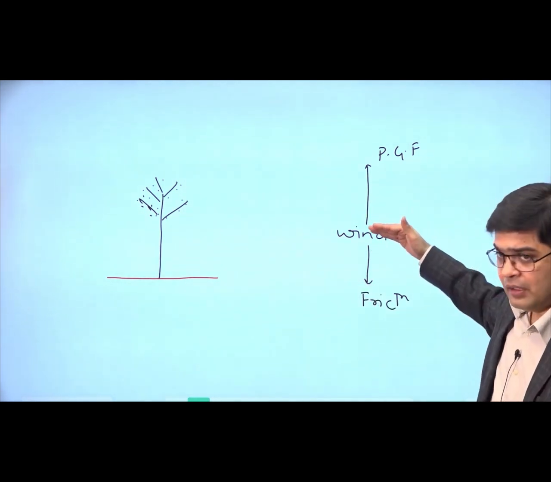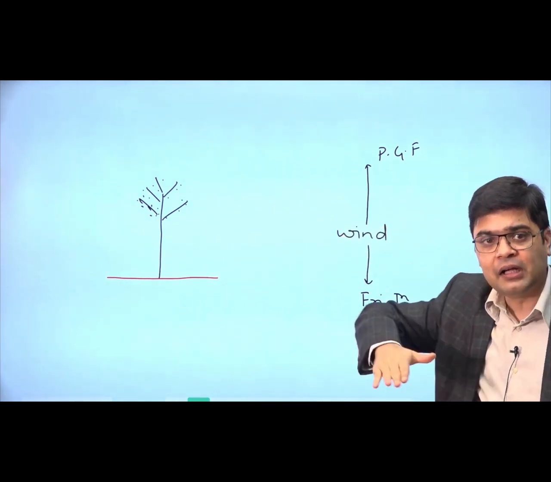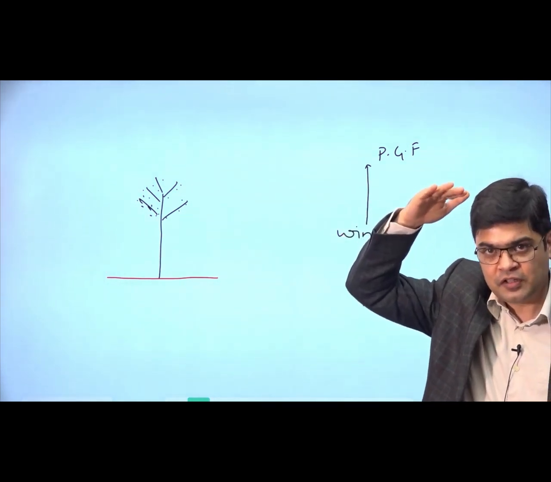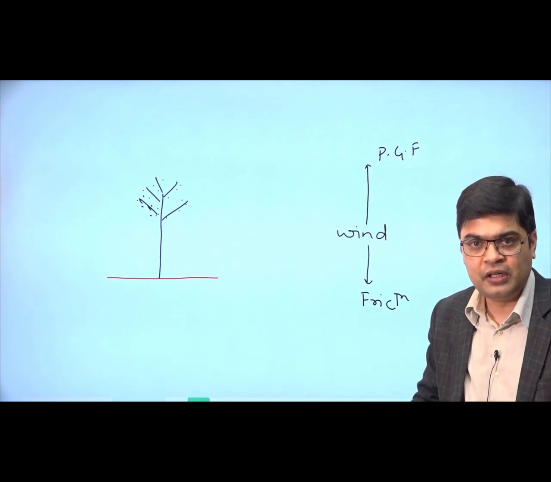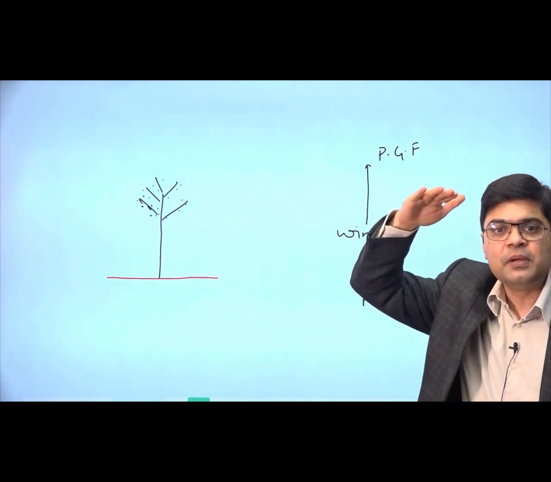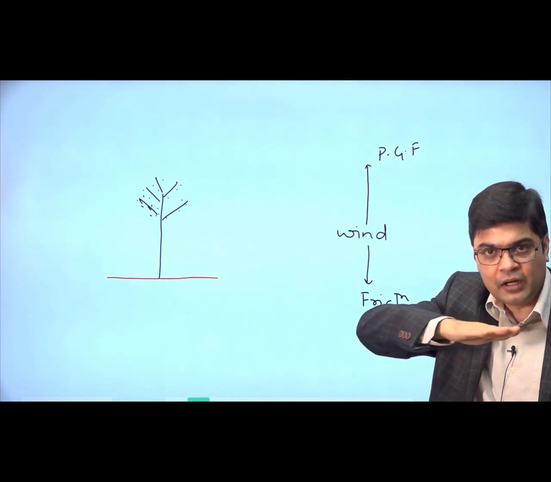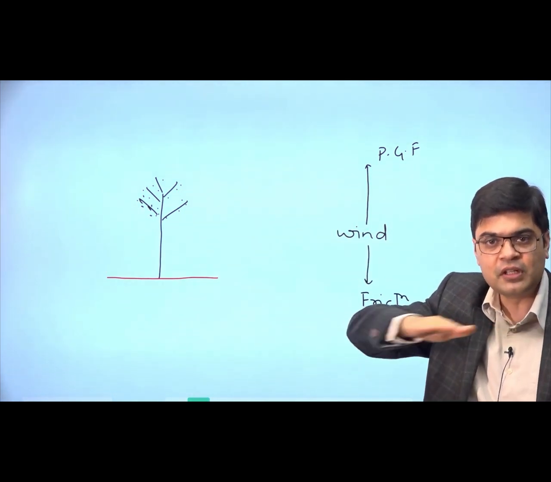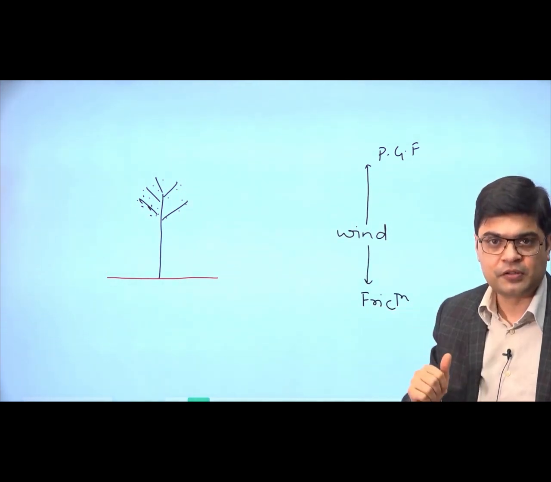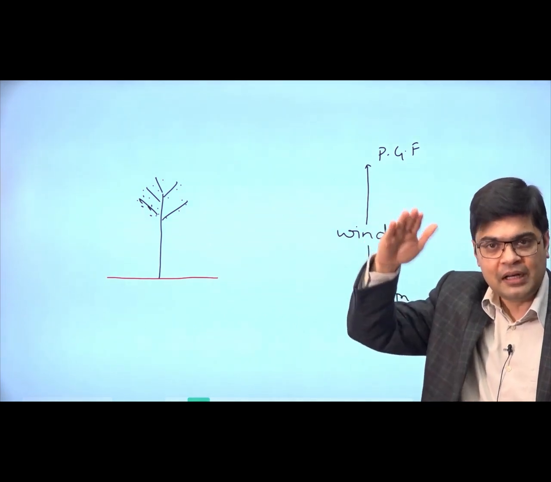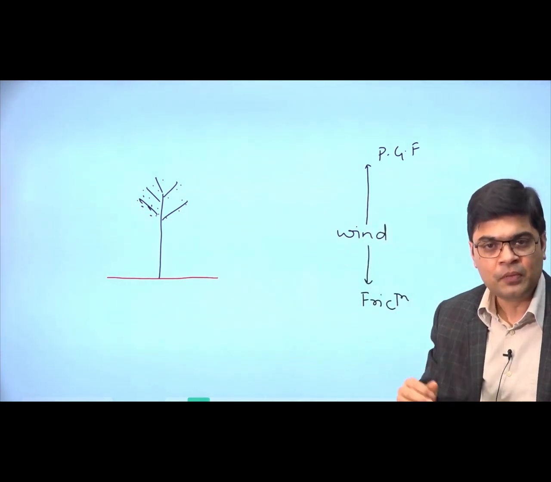If I have a wind which is moving at a greater height, there is a likelihood, if other factors are constant, that at greater height wind speeds will be more. The lesser the height of the wind, because of greater friction that the wind faces from the surface, the speed of the wind will be less. So the greater the height, the more the speed; the lesser the height, the lesser the speed, if other factors are constant.